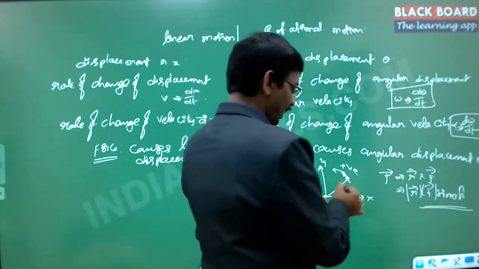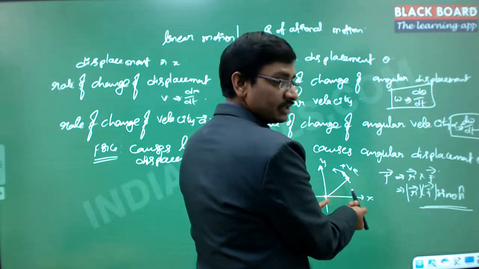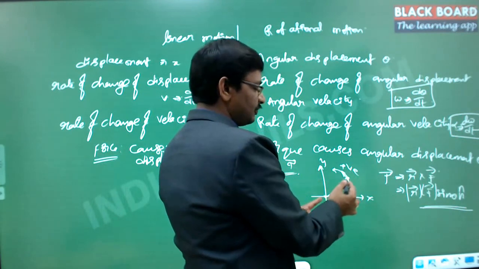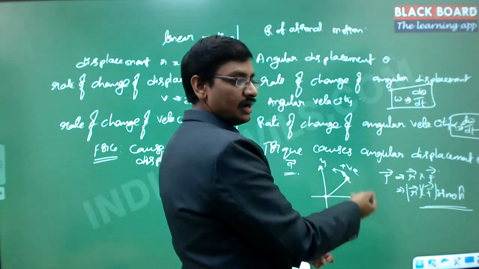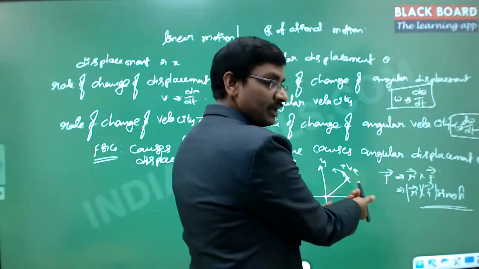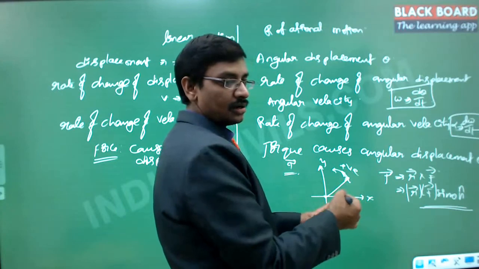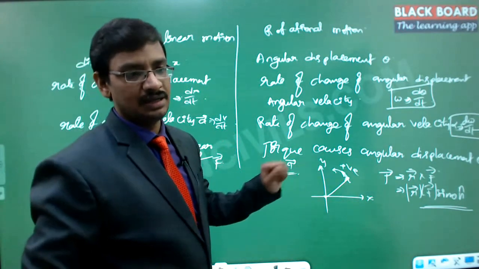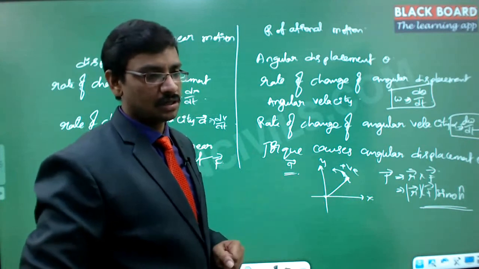See this? This is the r direction and this is the f direction. As we are pushing in this direction, in the anti-clockwise direction at this particular radius, it is trying to rotate in the anti-clockwise direction. This f direction is perpendicular to this torque direction, which is perpendicular to that. Got it? You have to understand this clearly. So this is what is called the torque direction.